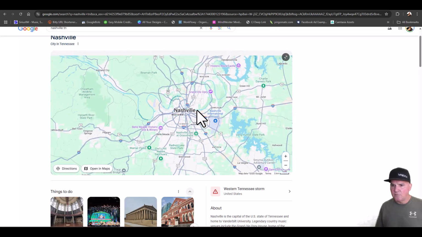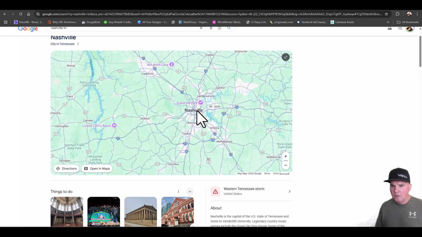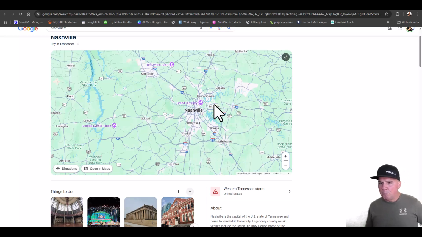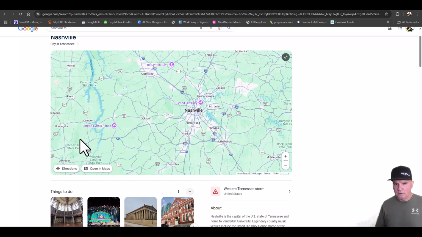You want to pan out here and select the small areas here. Now, these are big cities. Like Murfreesboro is huge, Franklin, Dickson. They're big, but not too big. So go after these little areas, because that is where the low-hanging fruit is.